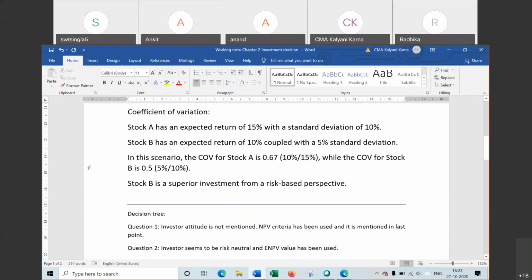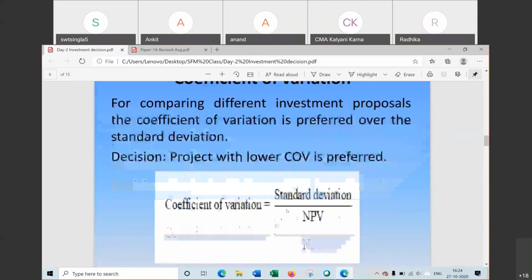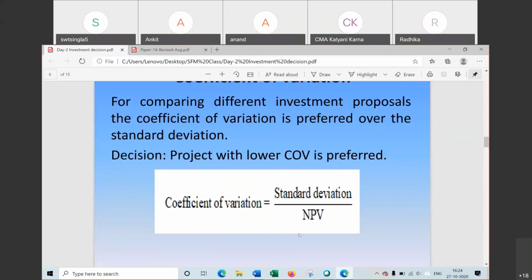Now in this case, it is better to use COV, that is coefficient of variation. Here coefficient of variation helps to take the decision. Coefficient of variation is equal to standard deviation divided by expected return or net present value. Now NPV in this case, in portfolio we can take return.